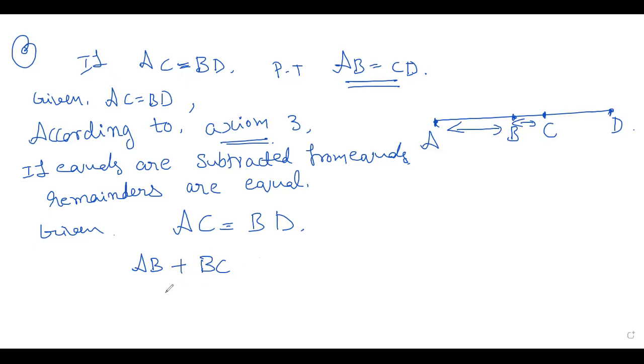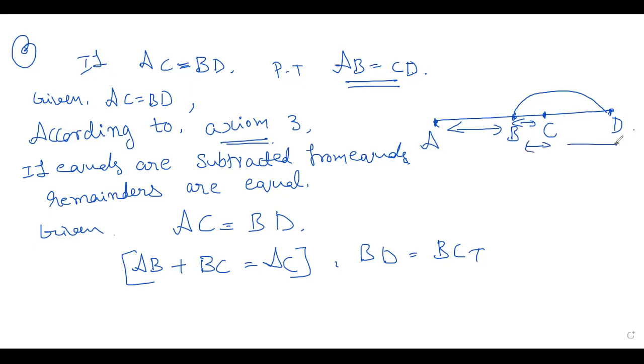Okay, children? AB plus BC, that is equal to what? AC, right? So how can you write BD? BD is equal to BC plus, see, BD is from here to here, how can you write this?